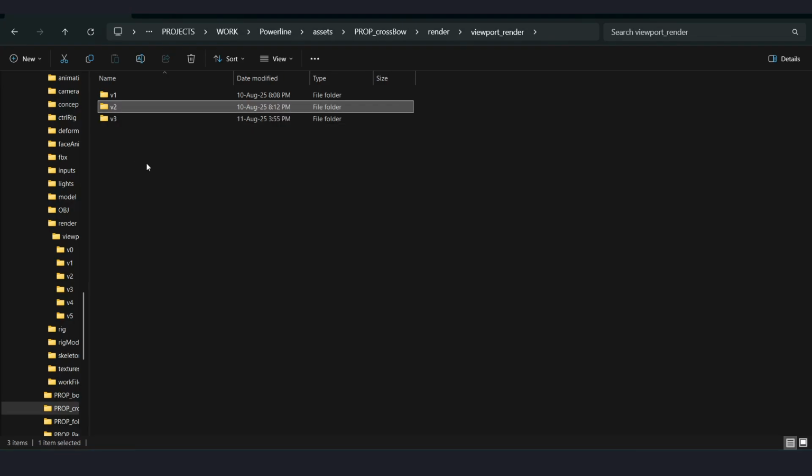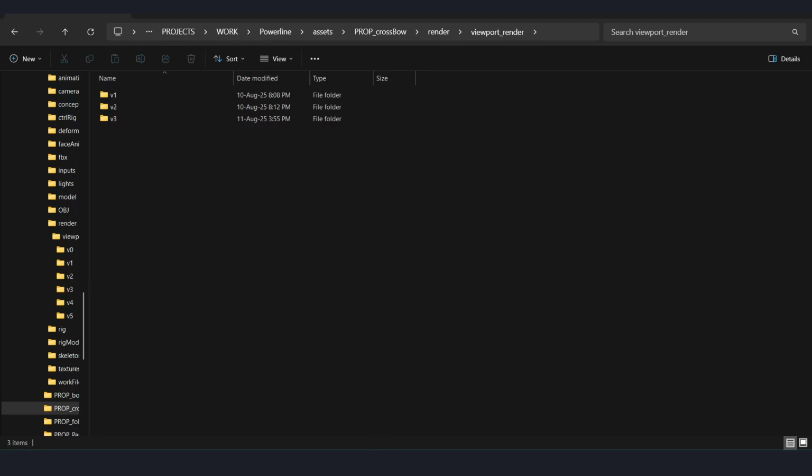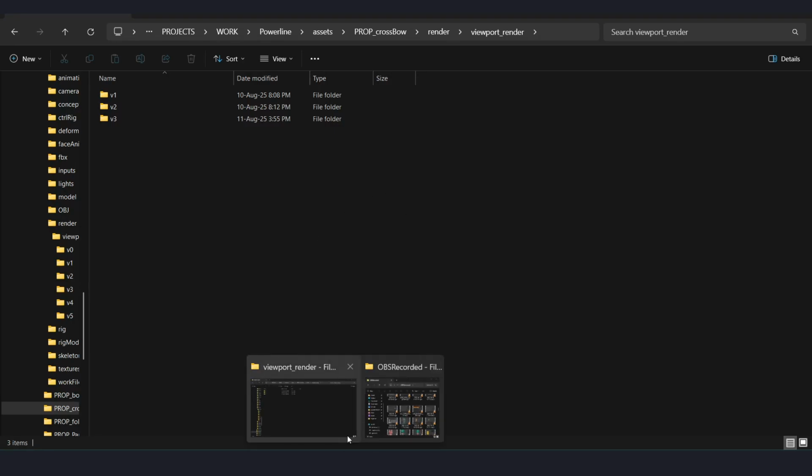There you go. It's now rendering crossbow asset. Let me just check. The process is still being run.